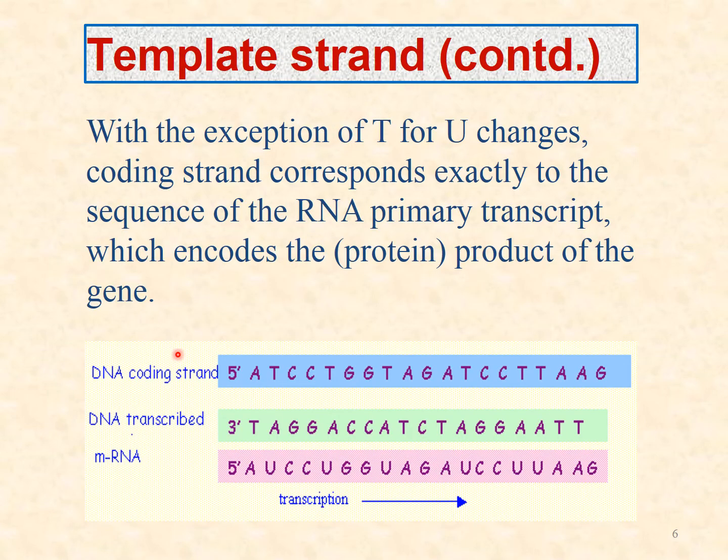Now you can see from the diagram that the DNA coding sequence is A, T, C, C. The same sequence is present in the newly synthesized messenger RNA, which is known as the primary transcript, whereas the template has the anticodon sequence. So the coding sequence is similar to the newly synthesized messenger RNA. The only difference is that instead of thymine there are uracils. You can see here it is T, T, here it is U, U. Thymine is replaced by uracil as thymine is absent in messenger RNA.